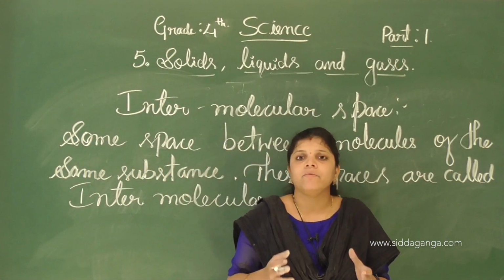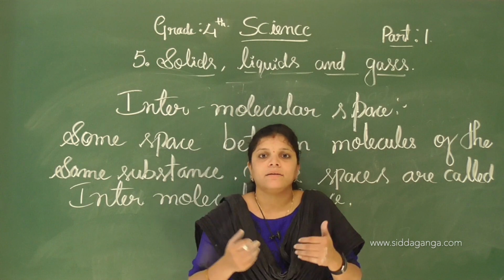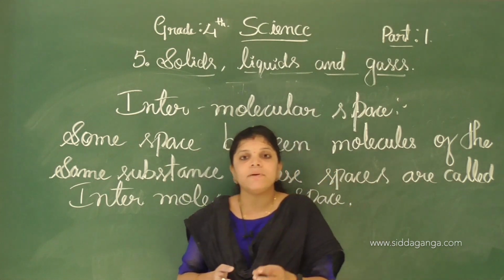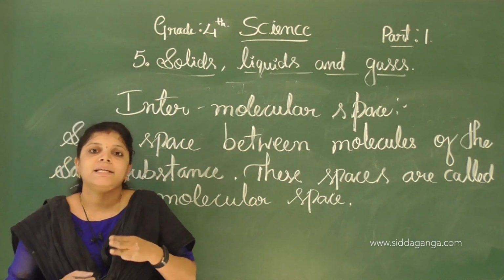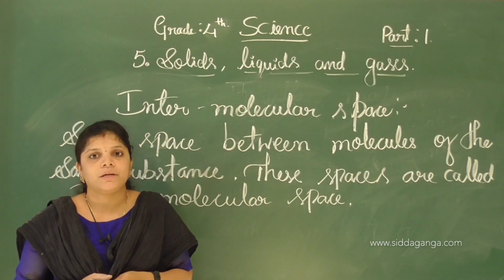See, whatever matter we can see in our surroundings, we classify into three main kinds. There are three states of matter in our surroundings.